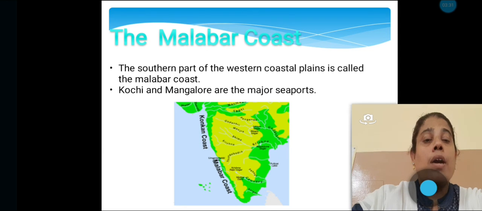These are the main points about the western coastal plains. I hope you have understood this topic.